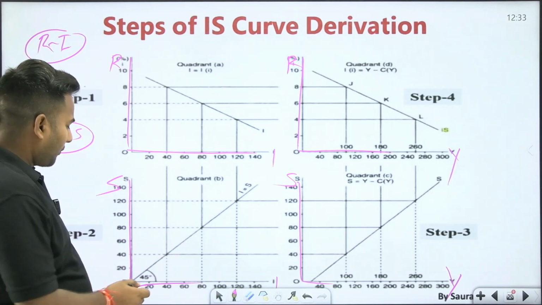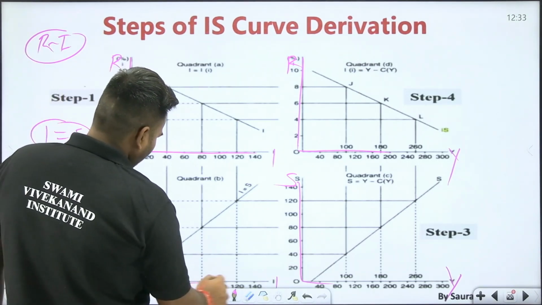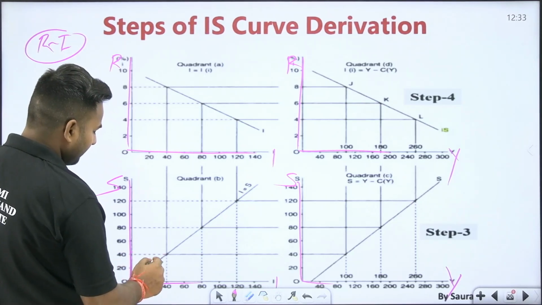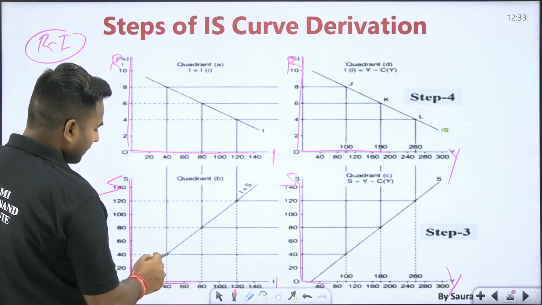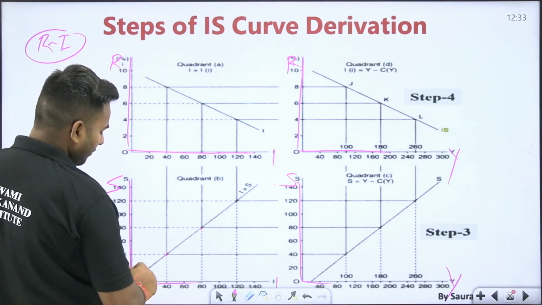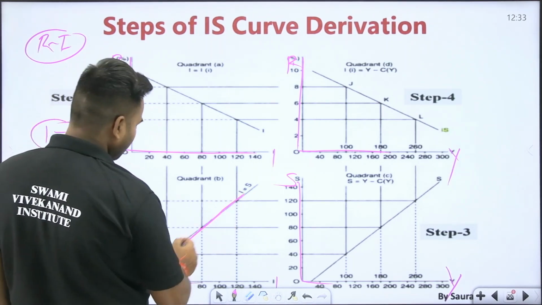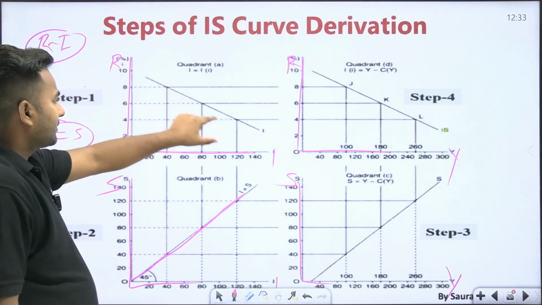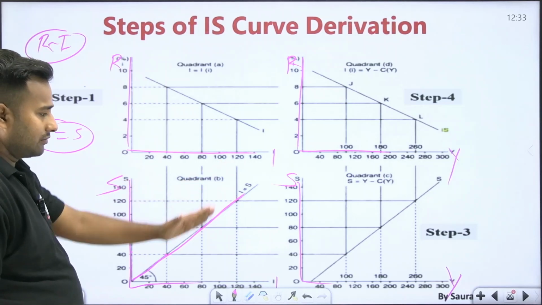Otherwise, you can plot the points. You can take 40 here, and when I equals S, then 40 here, 80 there, and by joining these points your line will be 45-degree, and like this the curve will be drawn here. So this one is negative, this one is upward sloping.